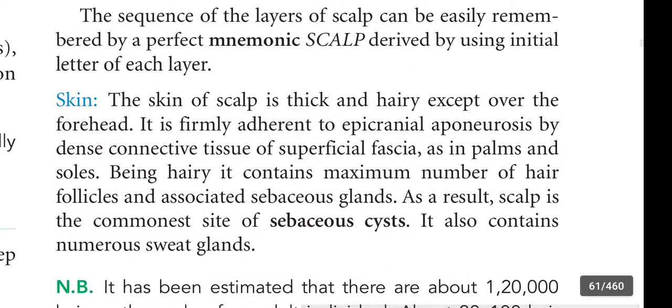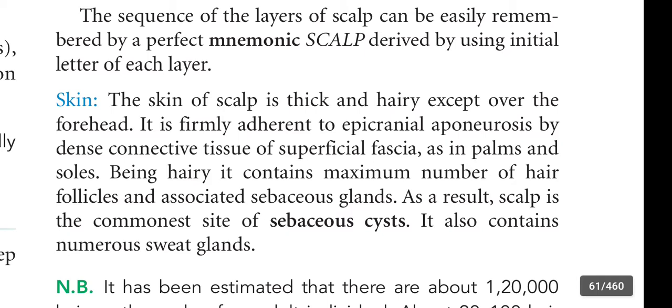Once again, the skin of scalp is thick, hairy, except over the forehead. It is firmly adherent to the epicranial aponeurosis, which is the third layer, by dense connective tissue or superficial fascia. This superficial fascia is the second layer.